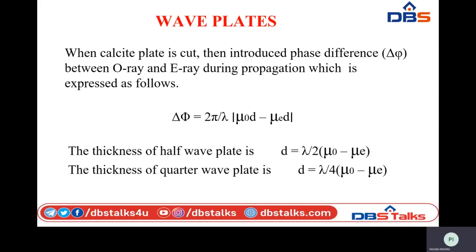These wave plates are helpful in optical isolators, where we require phase differences between different optical rays, and where we need to convert or alter the polarization of the light waves. So I hope you have understood what we have discussed today. Thank you so much.